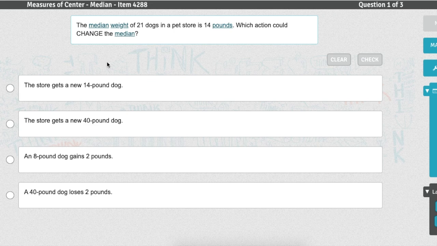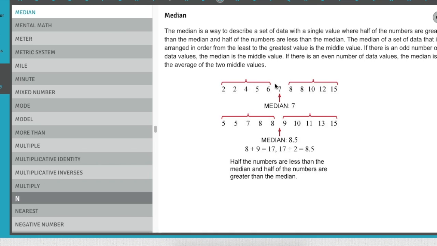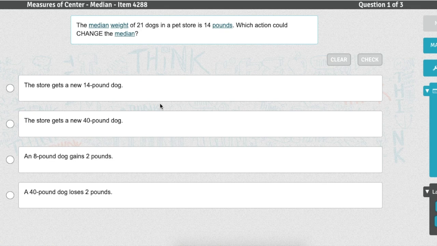Okay, going back to that example here, if the 14 is here and I have somebody gain 2 pounds here, that's still less than this middle, it's not going to matter. Okay, the same thing goes with a 40-pound dog losing 2 pounds. It's still going to be the center. The 14 is still going to be the center. So that can't be right.